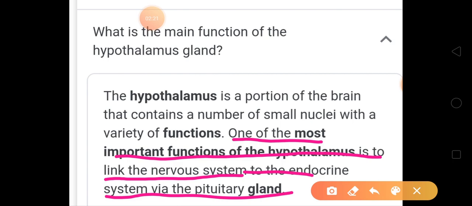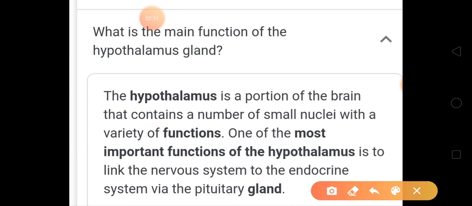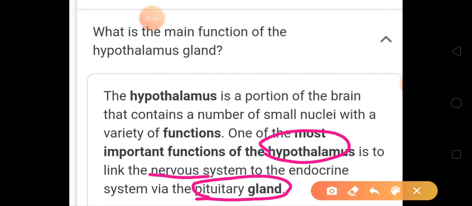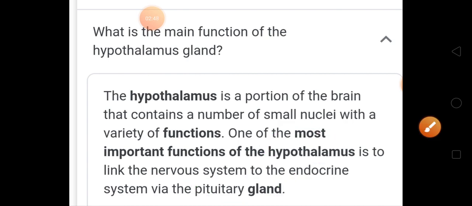How is this activation done? With the nervous system. From the hypothalamus it will send the message to the pituitary gland to release the hormone, through the nervous system.